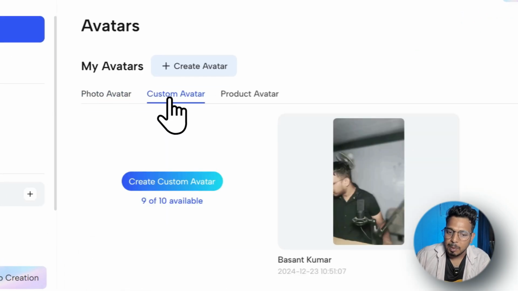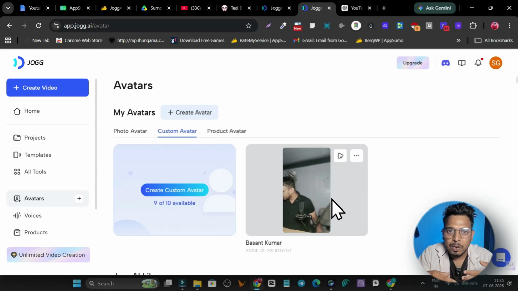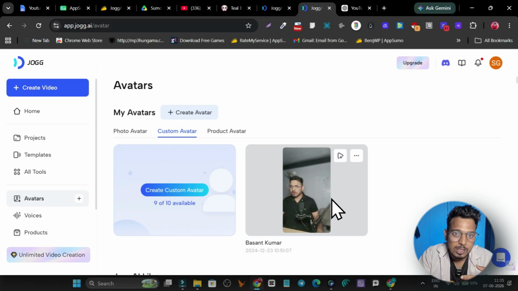And if we go to the custom avatar, here you have to give it a video. It will record your expressions, the hand movements, the way you talk, and after that, when you connect it with your cloned voice, you can create a digital avatar. And after that, you just have to give it the script, and it is going to talk like you are talking. I will give you a detailed step-by-step walkthrough of how this works, so stay tuned, because this video is going to be so exciting.